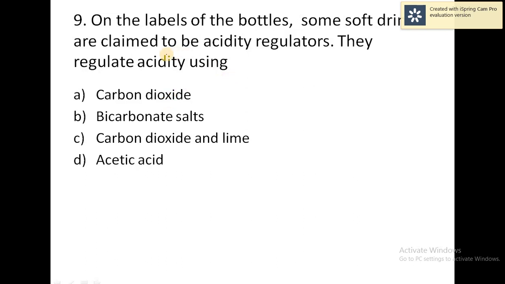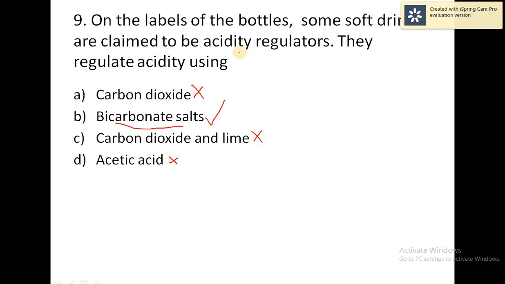So see that bicarbonate salts only control the pH value of the soft drinks. So in that case, here the 4 options are given. So carbon dioxide is the wrong one. So bicarbonate salt is the correct one. Carbon dioxide and lime not possible because they will not regulate the pH value. Acetic acid also wrong answer. So correct answer is bicarbonate salts.